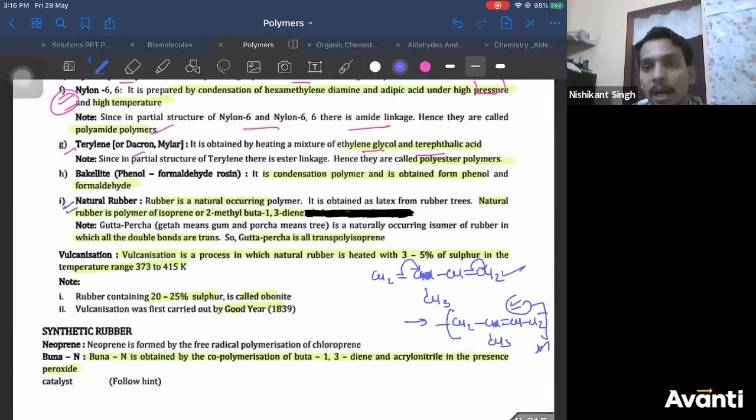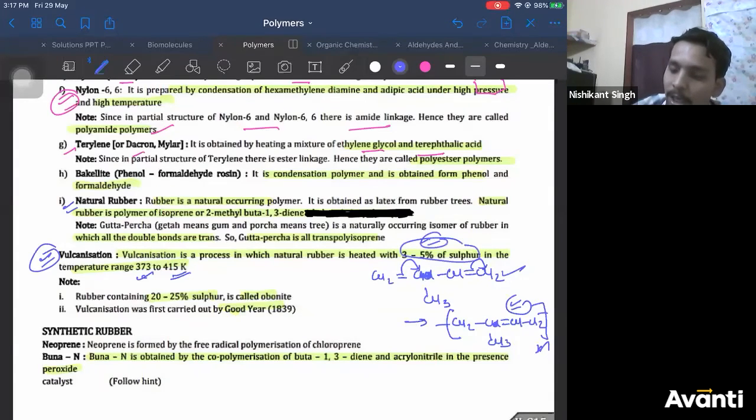Now, natural rubber is very hard. To improve its properties, we carry out vulcanization of rubber. What is vulcanization of rubber? It is a process in which rubber is heated with 3 to 5% sulfur at 373 to 415 Kelvin. Right? So at this temperature you add 3 to 5% sulfur. What does sulfur do here? Let's say this is a chain. This is a chain. Sulfur forms a linkage between these two chains so that stretchability will increase. It can stretch easily.